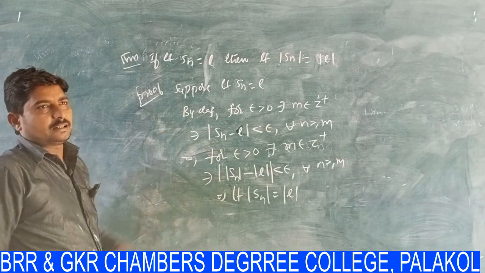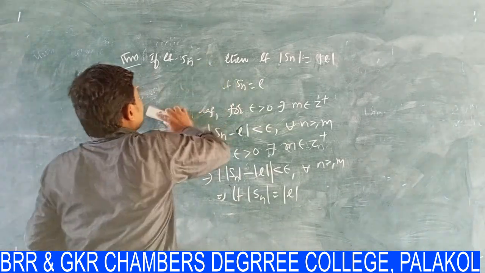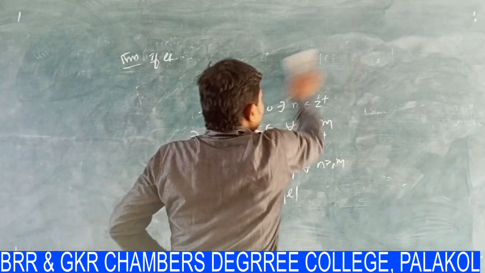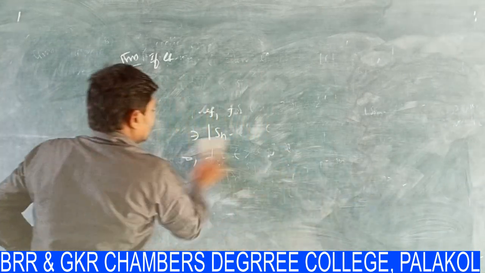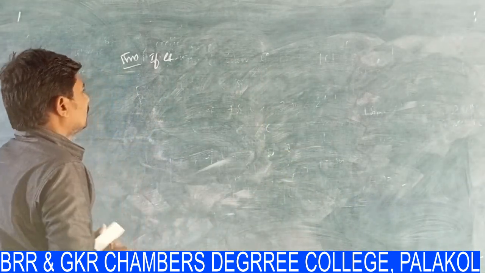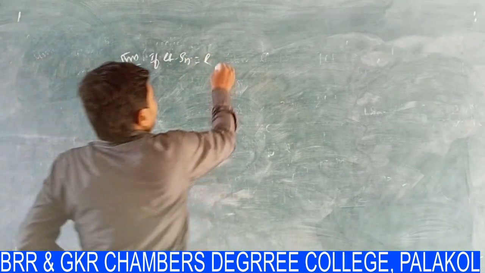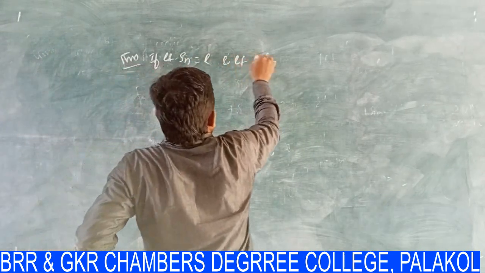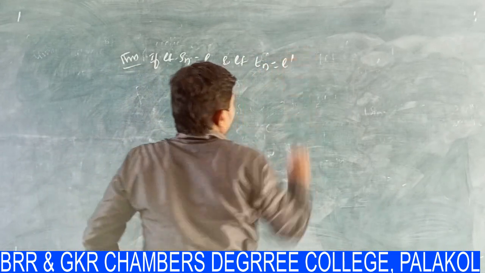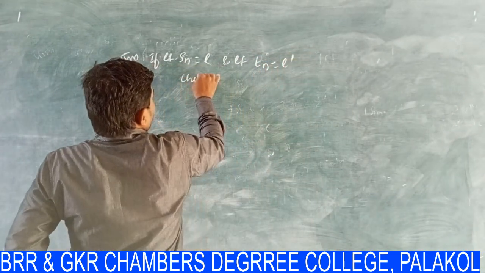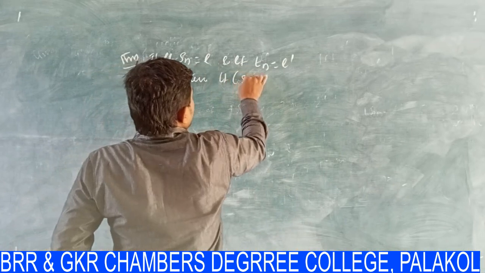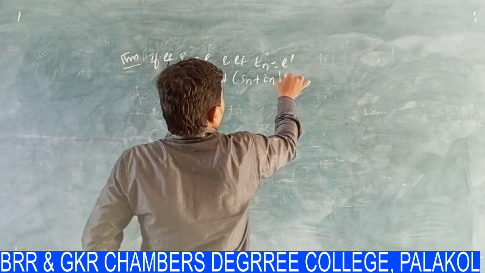We see another theorem in this sequence and series. If limit Sn is equal to L, meaning Sn converges to L, and limit Tn is equal to L dash, then limit (Sn plus Tn) is equal to L plus L dash.